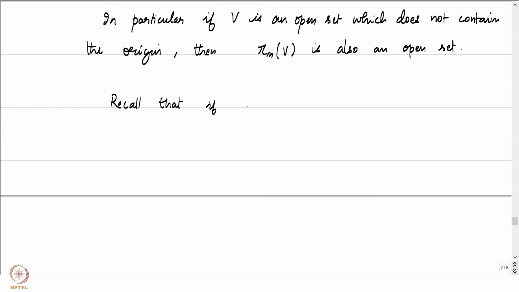Recall that if w equals r e to the power i theta is not the complex number 0, then z to the power m equal to w has roots given by